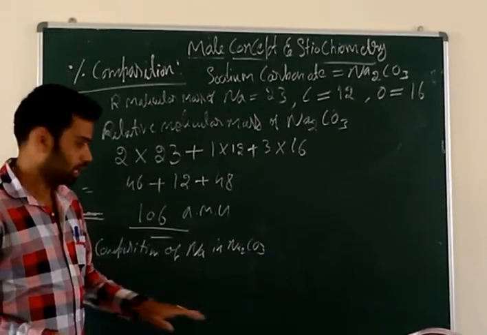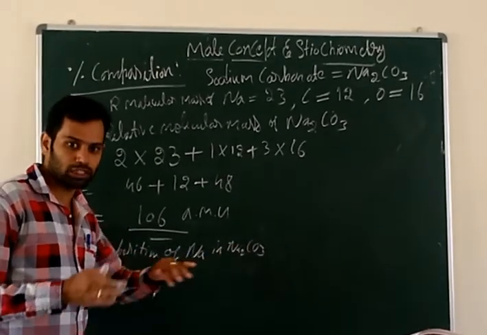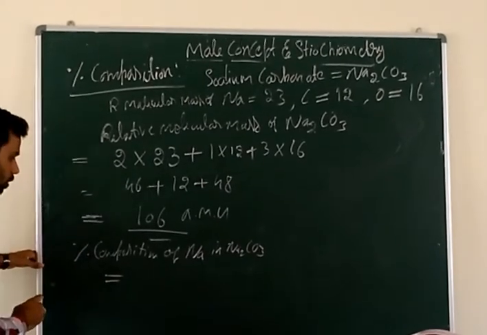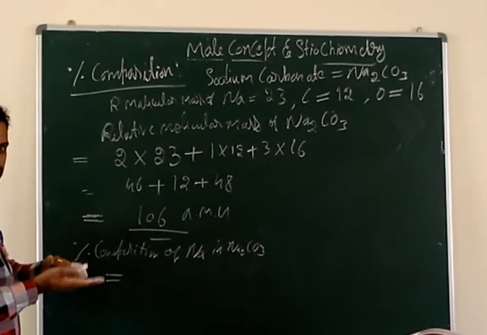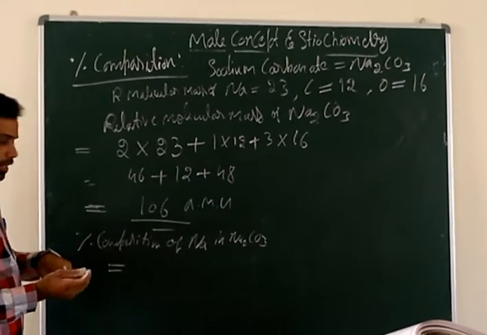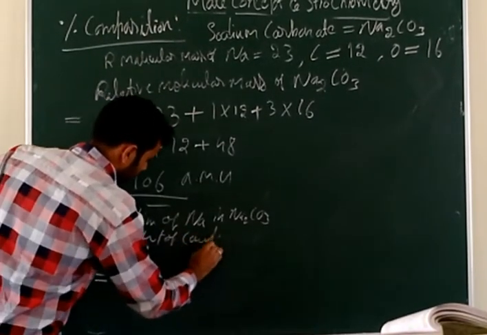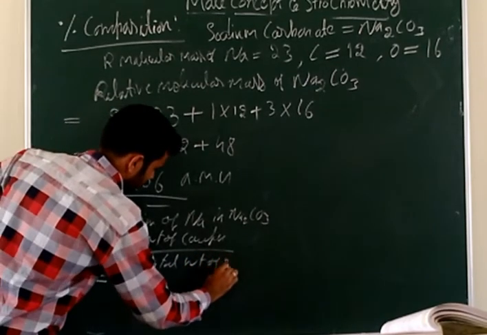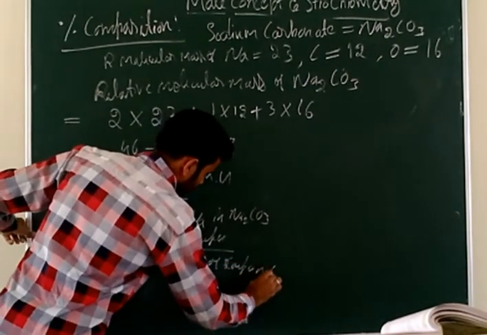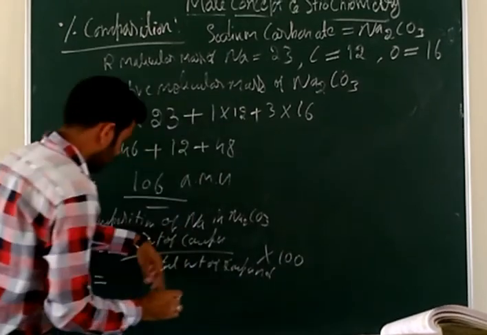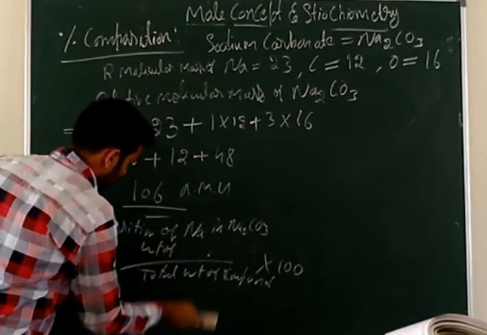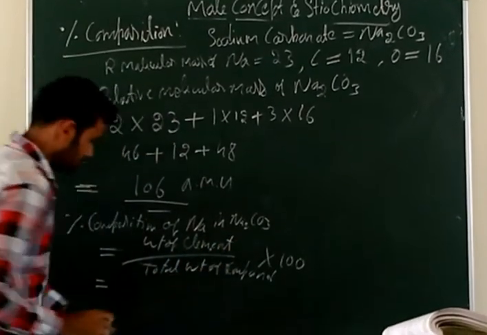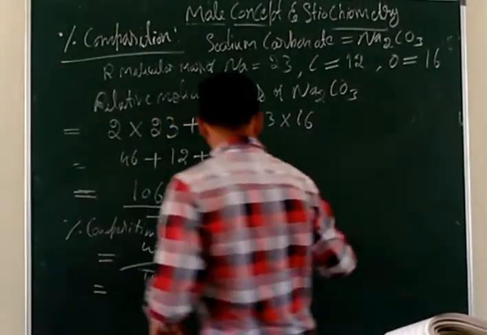So the formula we know: weight of the individual element divided by total weight of the compound, into 100.